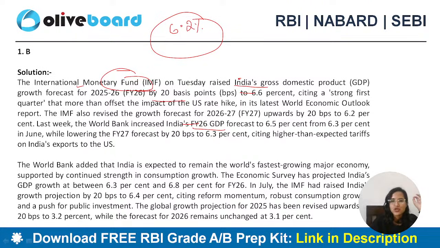And IMF also revised the forecast for 26-27 upwards by 20 basis points to 6.2%. So for the next financial year, the revision is 6.2%. Okay? World Bank has also revised the forecast for financial year 26 to 6.5% from 6.3%. These details you have to remember. So IMF has increased to 6.2%. World Bank has increased to 6.5% from 6.3%.